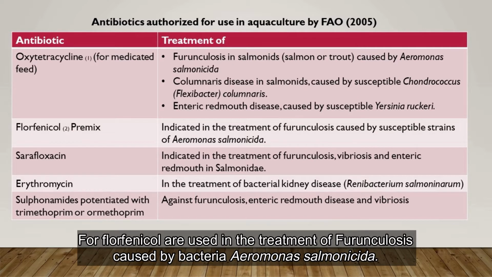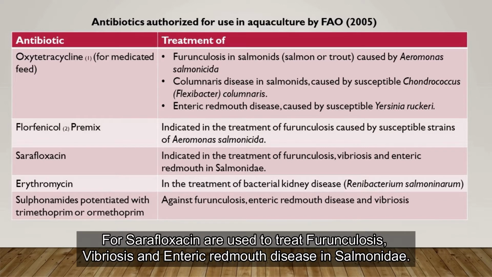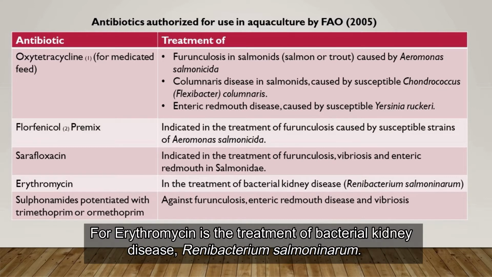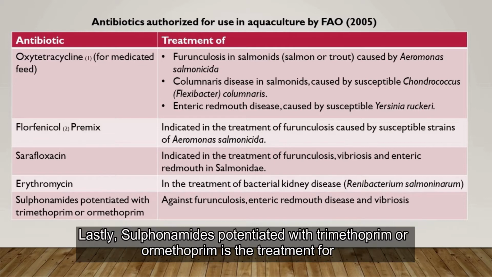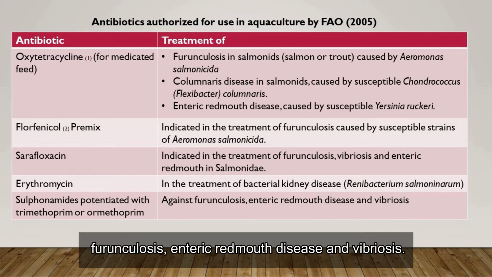Fluorochemicals are used in the treatment of furunculosis caused by the bacteria Aeromonas salmonicida. Sarafloxacin is used to treat furunculosis, vibriosis, and enteric red mouth in Salmonidae. Erythromycin is the treatment for bacterial kidney disease, Renibacterium salmoninarum. Lastly, sulfonamide, potentiated with trimethoprim or ormetoprim, is the treatment for furunculosis, enteric red mouth disease, and vibriosis.